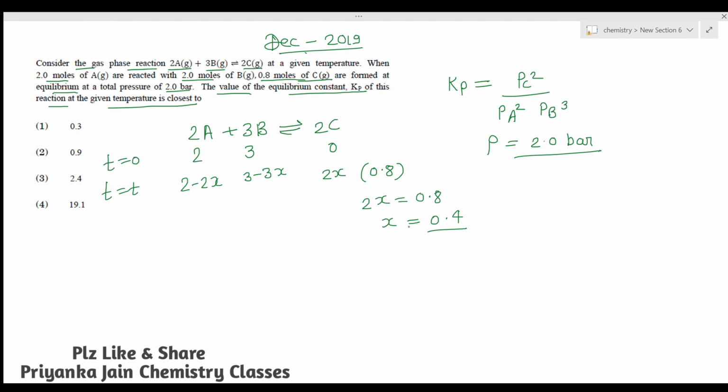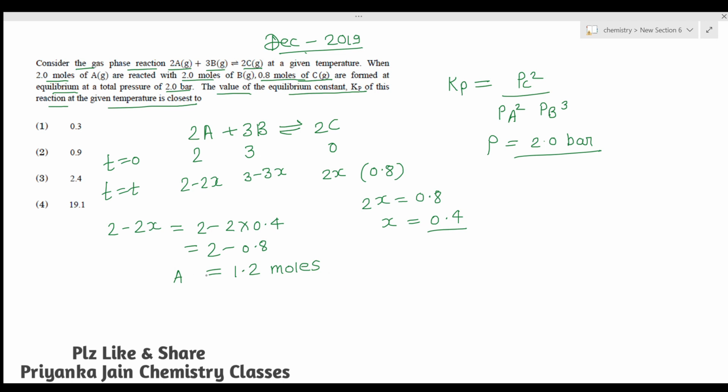Now we know the value of x. Now we can find out these values. So 2 minus 2x is the equilibrium concentration of A, the number of moles of A. You have to find out this value, so you can write 2 minus 2 into 0.4, which is 2 minus 0.8, or 1.2 moles. These are the moles of A at equilibrium.